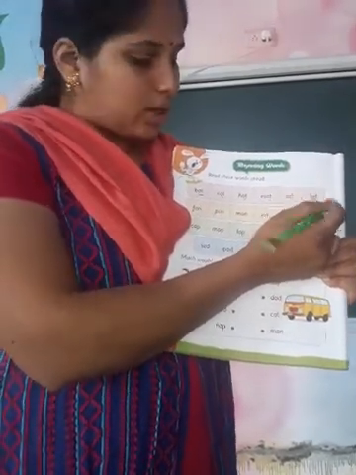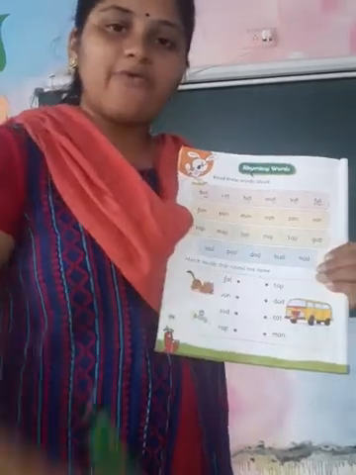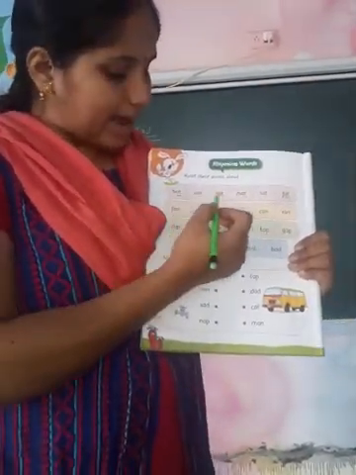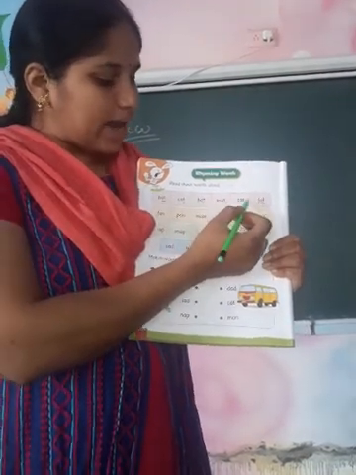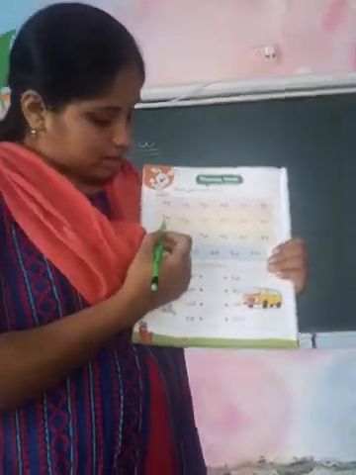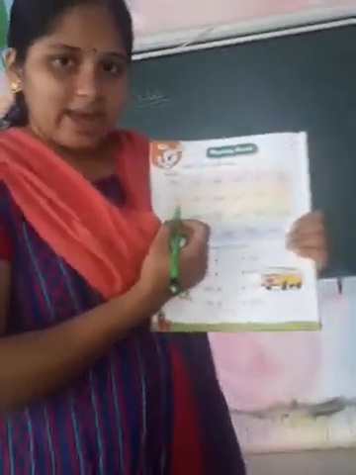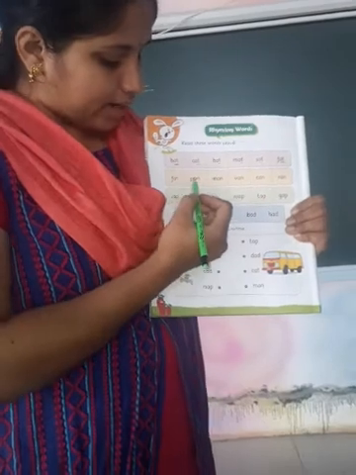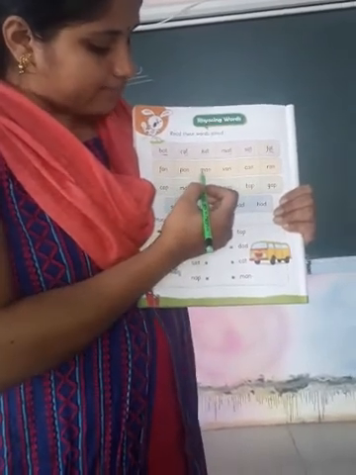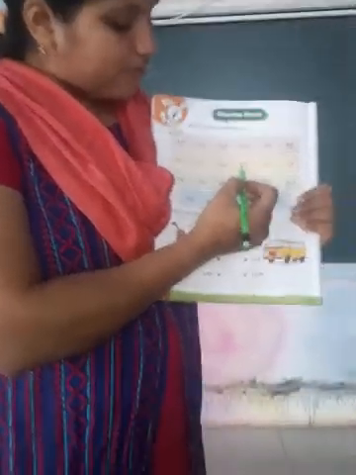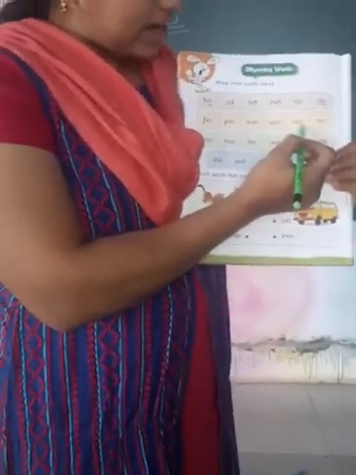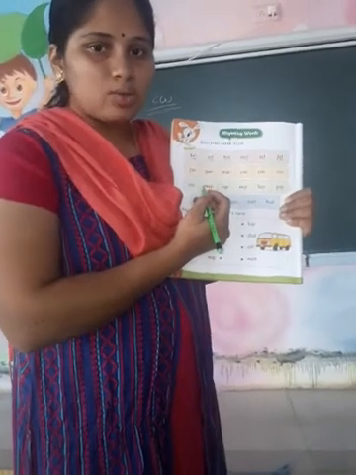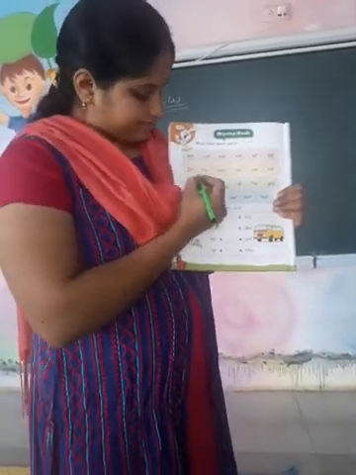F-A-T, fat. Okay. What is their ending sound? It is the same. It's a similar sound. Okay. Bat, cat, hat, mat, sat and fat. Then the ending sound is an. Okay. F-A-N, fan. P-A-N, pan. M-A-N, man. V-A-N, van. C-A-N, can. R-A-N, ran. Okay. The ending sound is the same, that is an.